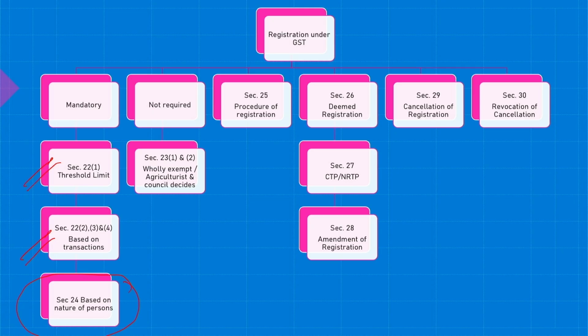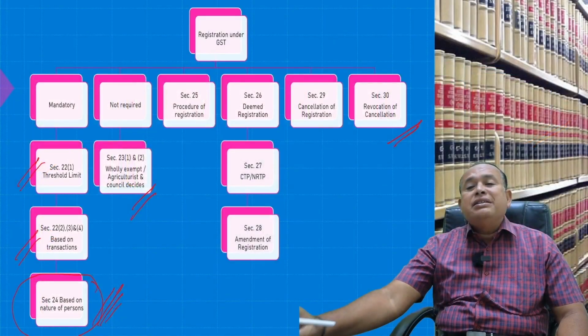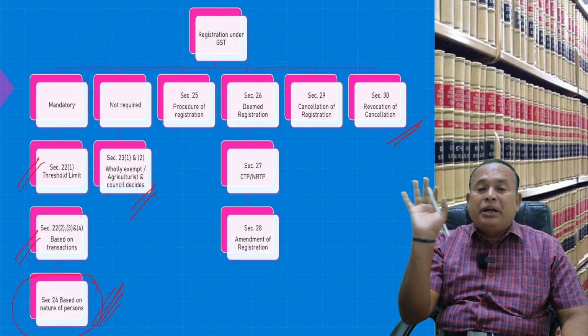What type of person you are? For you, registration is mandatory irrespective of your turnover. I already covered section 23, namely exempted supplies. Once we reach section 30, the registration chapter will be complete for your batch.